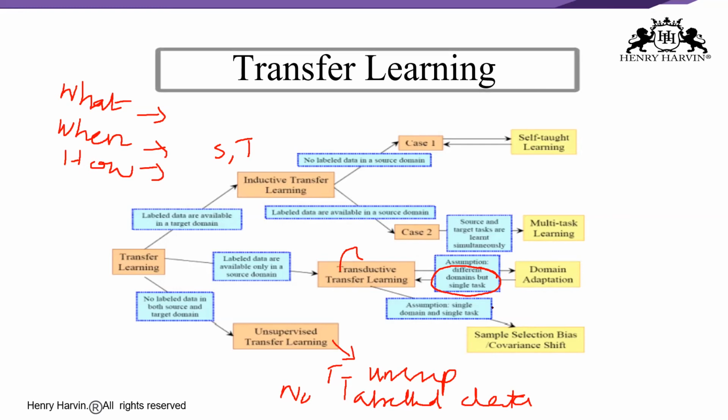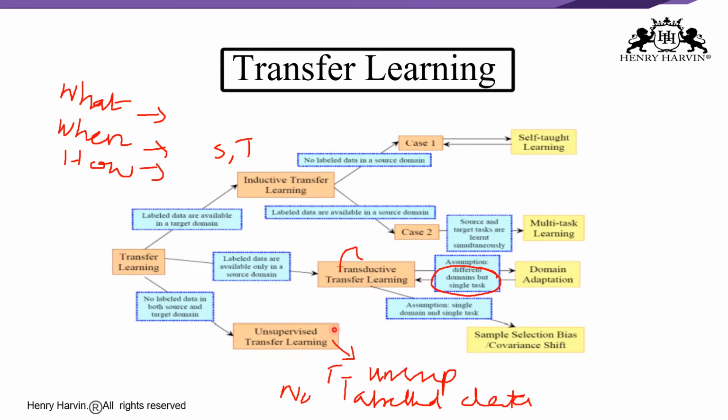This can be further divided into categories where either the feature spaces are different or the marginal probabilities are different, right? So these are the three transfer categories discussed here where transfer learning can be applied, and they can be studied in detail. You can see transfer learning, inductive transfer learning, transductive transfer learning, and unsupervised transfer learning, right?